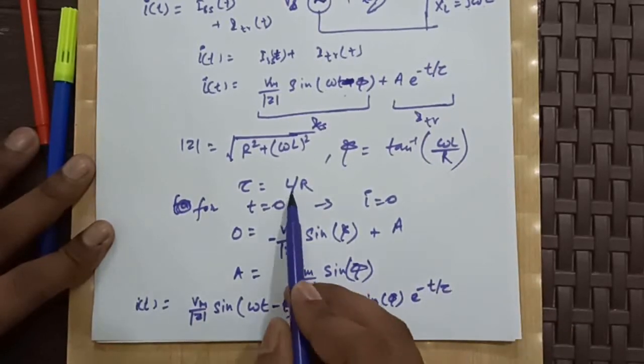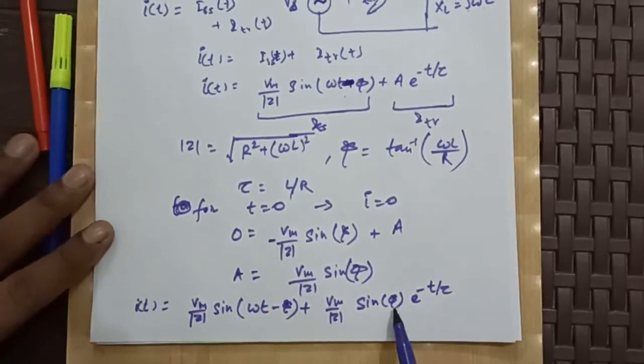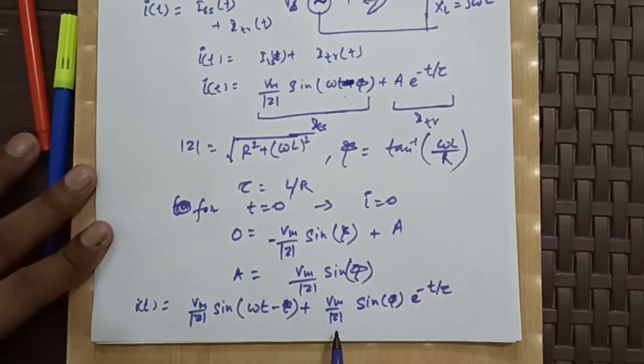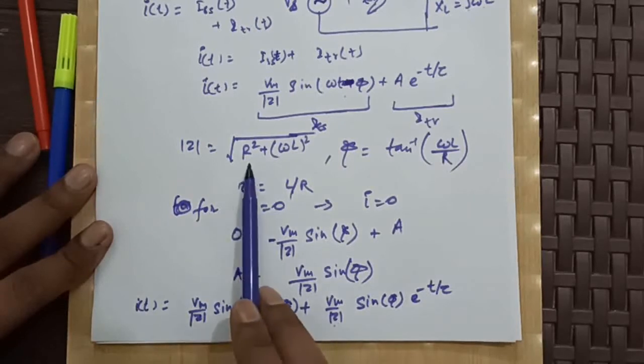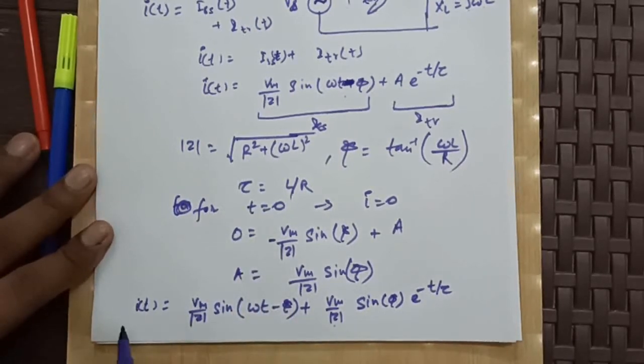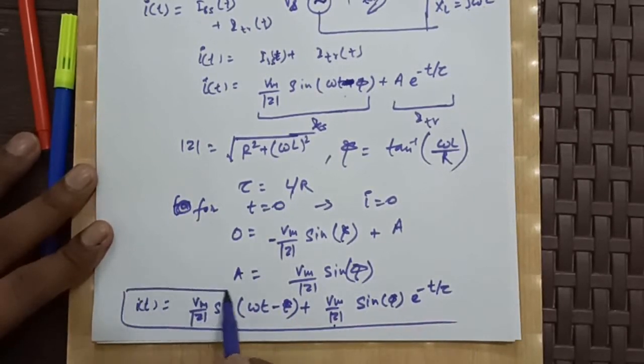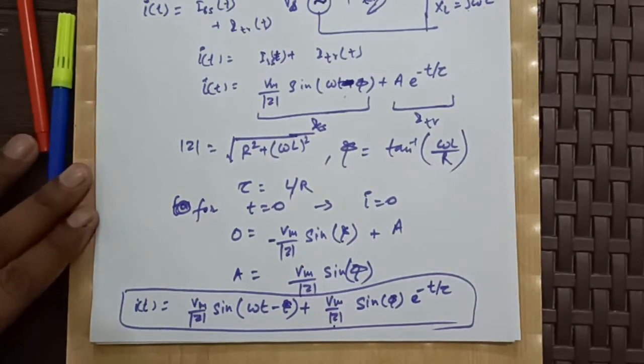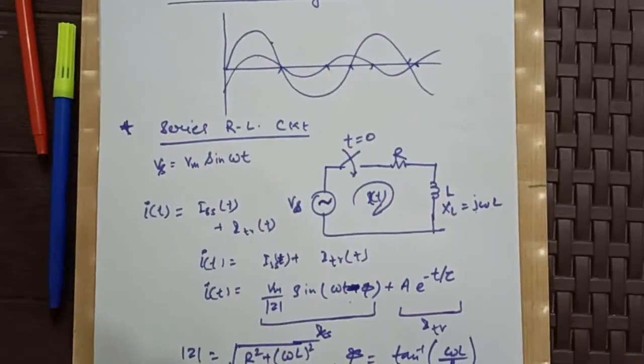We know the value of tau, L by R. We know the value of phi, which is tan inverse of omega L by R. We know the value of mod z, which is this. This is the complete solution of the RL circuit in AC.